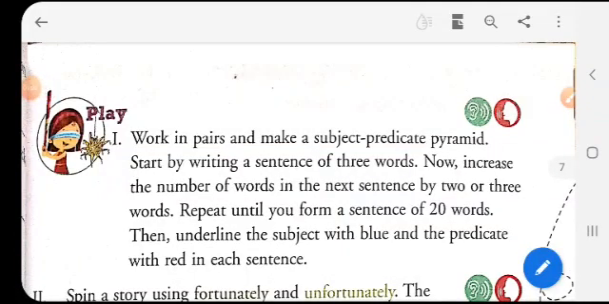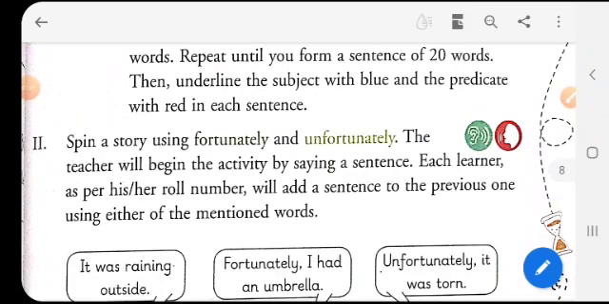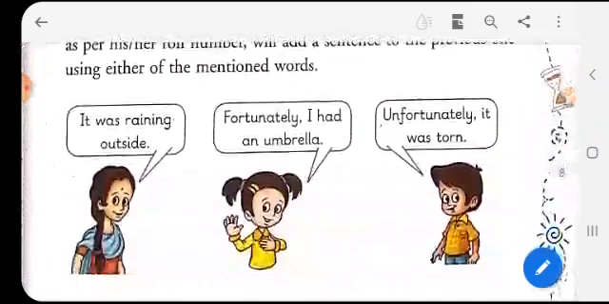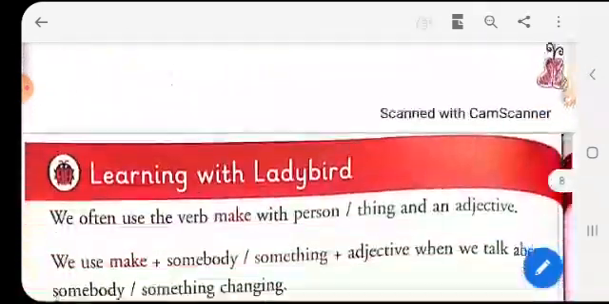Let's see what we have next. Spin a story using fortunately and unfortunately. The teacher will begin the activity now. It's an activity which you can do when you come back to school.